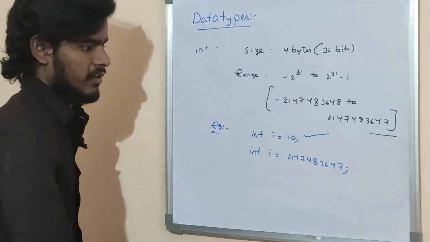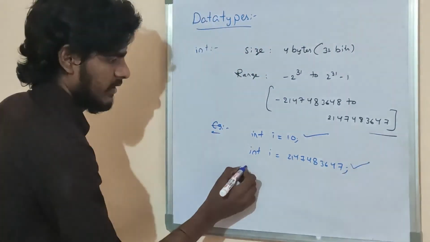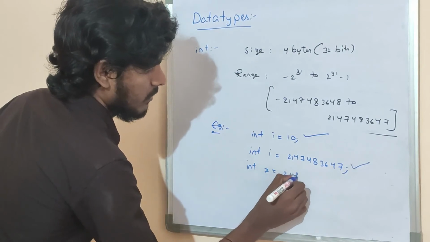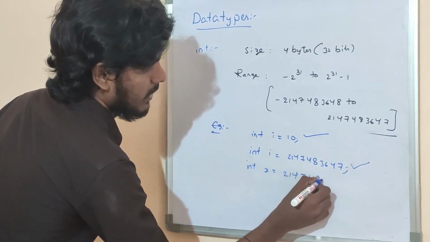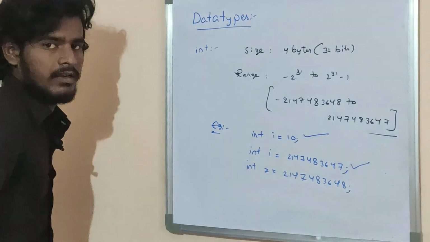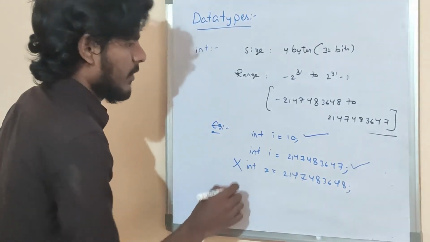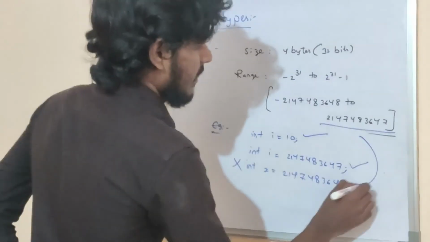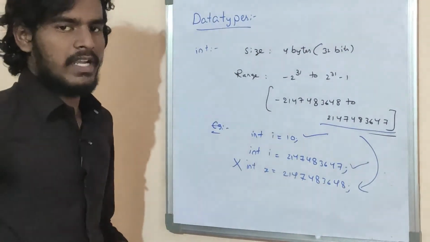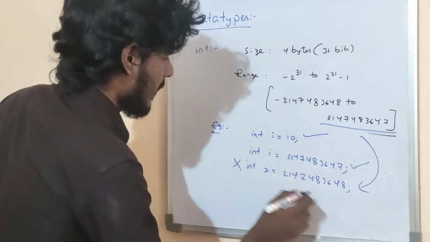Is it valid or not? Valid. Int x is equal to 2147483648. Is it valid or not? It is invalid because we crossed that limit. In this case we will get a compile time error. What is the compile time error?